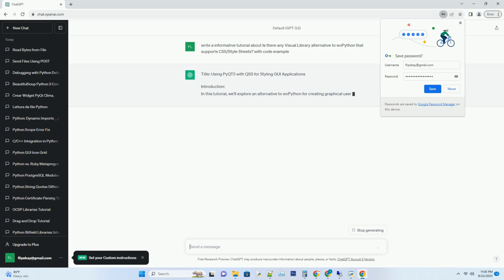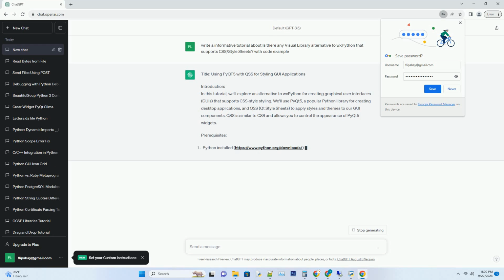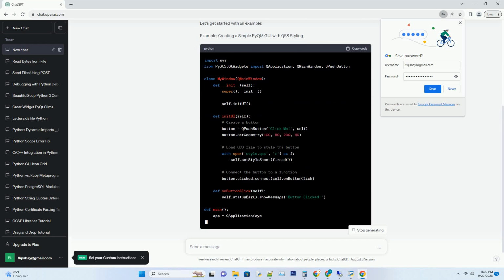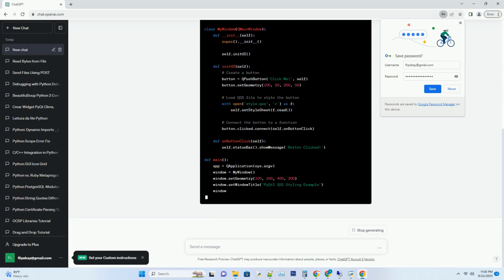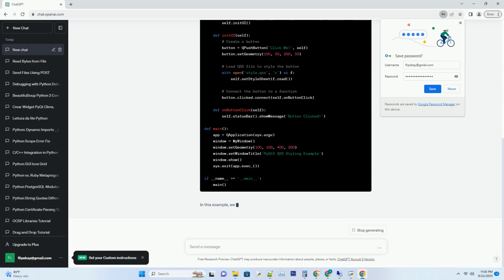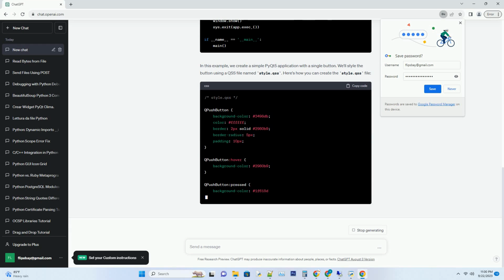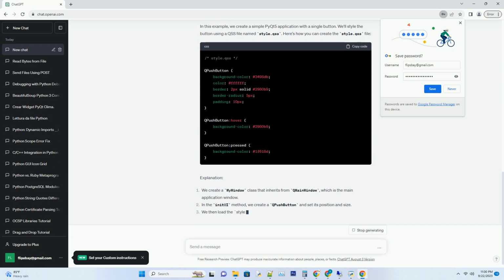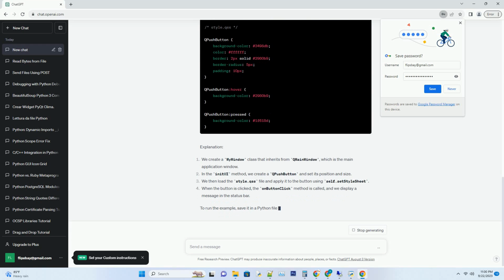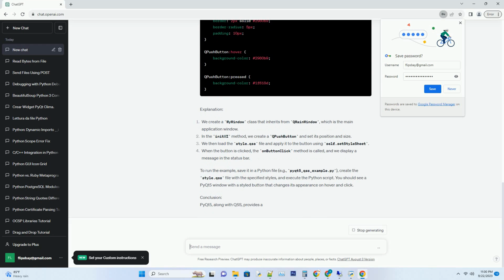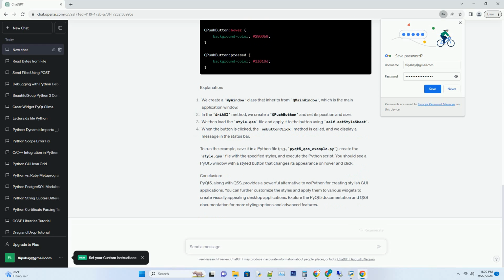Title: Using PyQt5 with QSS for styling GUI applications. Introduction. In this tutorial, we'll explore an alternative to wxPython for creating graphical user interfaces, GUIs, that support CSS-style styling. We'll use PyQt5, a popular Python library for creating desktop applications, and QSS, Qt style sheets, to apply styles and themes to our GUI components. QSS is similar to CSS and allows you to control the appearance of PyQt5 widgets.